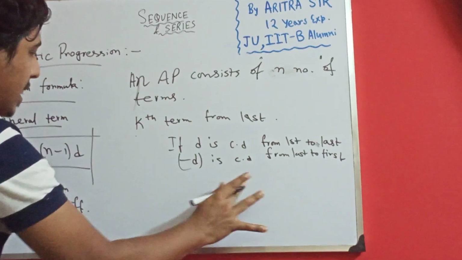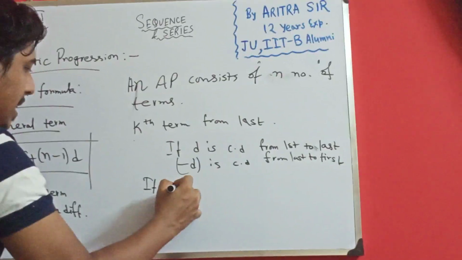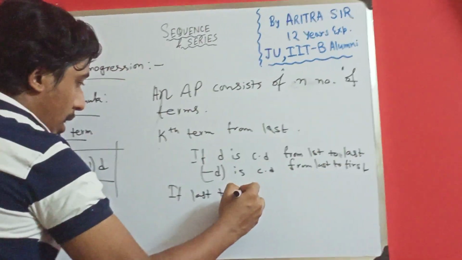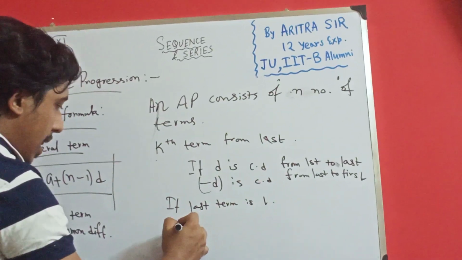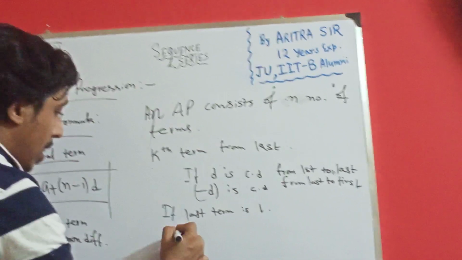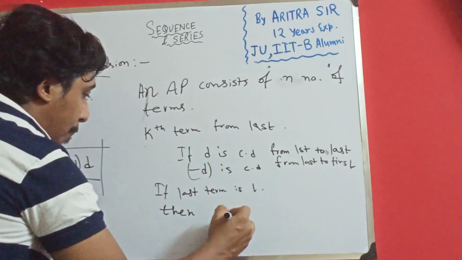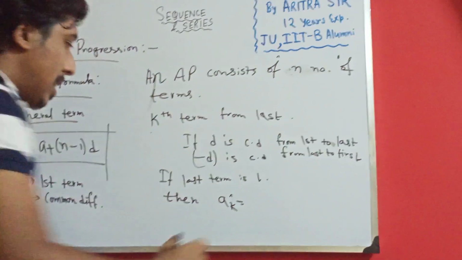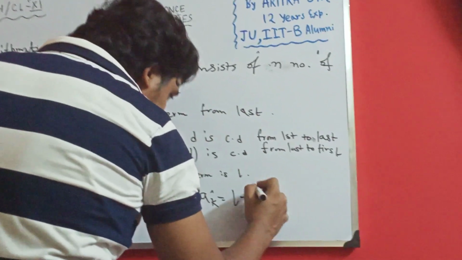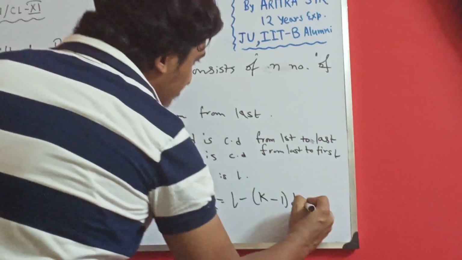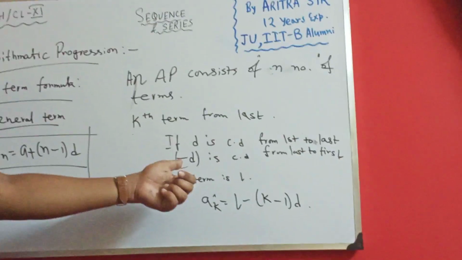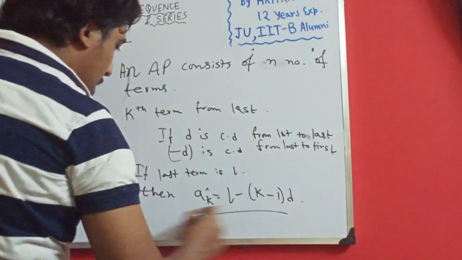So for the kth term from last, if the last term is L, then I can write in another way, a k prime, which means kth term from last, is L minus k minus 1 into d. Why minus? Because the common difference is minus d. That's all.